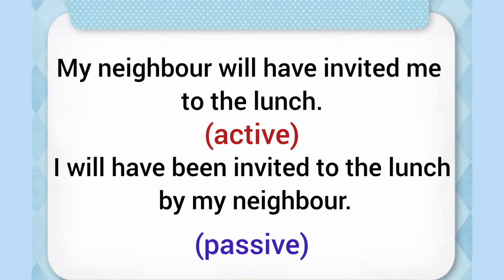My neighbor will have invited me to the lunch. My neighbor is subject here. Will have is already helping verb of perfect tense. Invited is third form of verb. Me is object, and to the lunch is an additional complementary part of the sentence, or it can be a phrase. I will have been invited to the lunch by my neighbor.